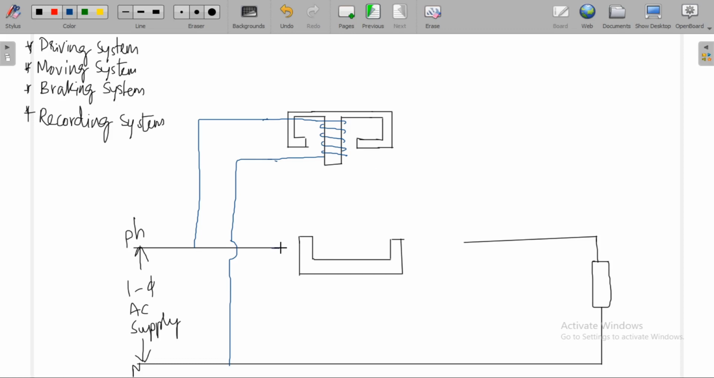Now the winding placed upon this series magnet is called the current coil. This is the series magnet. Anyhow, this is the load.